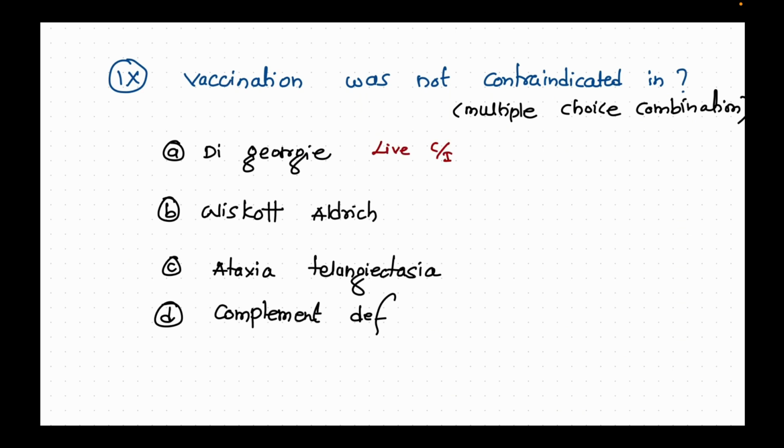In Wiskott-Aldrich syndrome, live vaccines like measles and polio are contraindicated. But I don't know about ataxia telangiectasia and complement deficiency. So I think complement deficiency may be the answer, but in this also severe allergic reactions can be seen. So just let me know your answer in the comment section.